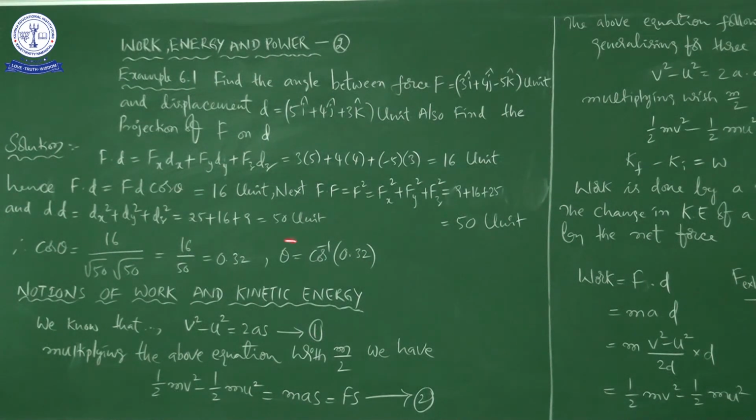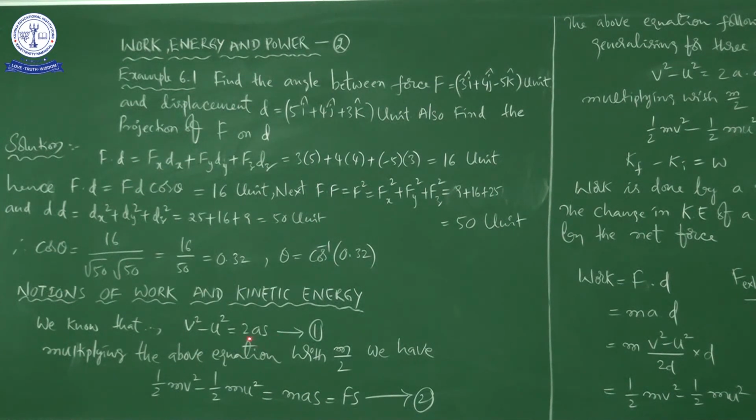Now this equation v square minus u square is equal to 2as, we are multiplying with m by 2 on both the sides. See this, multiplying the above equation with m by 2, we have m by 2 into v square minus m by 2 into u square is equal to 2as into m by 2.